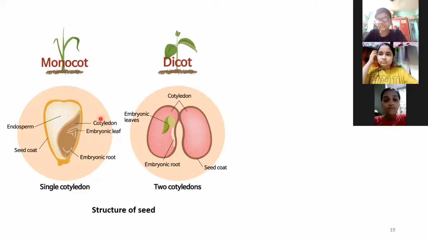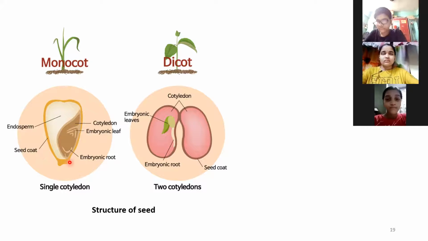So if there is only one cotyledon covering the embryo, we call it monocotyledon. And if there are two such cotyledons covering it, we call it dicotyledons. So it depends upon the number of cotyledons inside the seed. The number of seeds can be any number. In one plant, any number of seeds can be formed. But inside the seed, how many cotyledons are there? That's how you understand between these two. So for a monocotyledon example, you must have seen maize, sweet corn, you must have eaten it, right? That is an example of a monocotyledon seed.